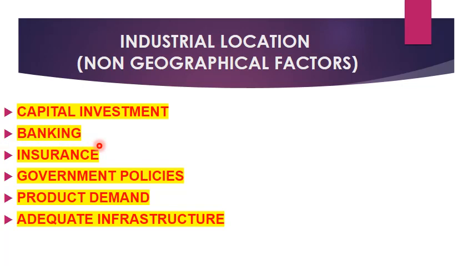And when we talk about capital, we have banking and insurance. And banking and insurance cannot complete the whole industrial plan. We need government policies, product demand, and adequate infrastructure to set up any industry.